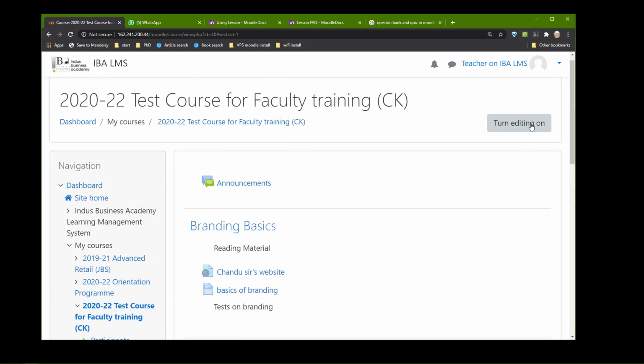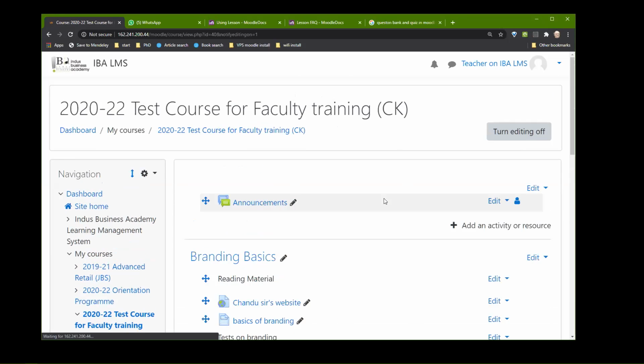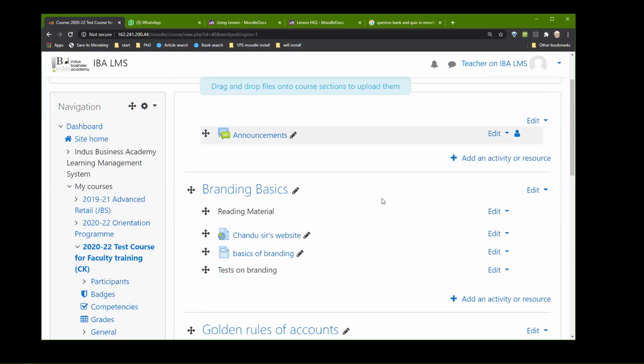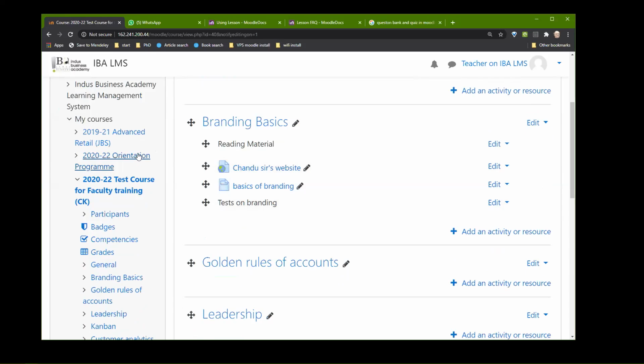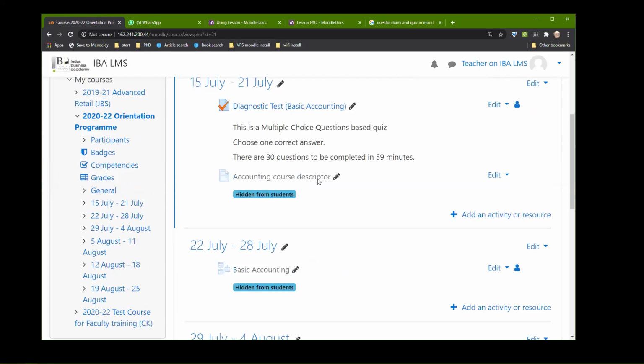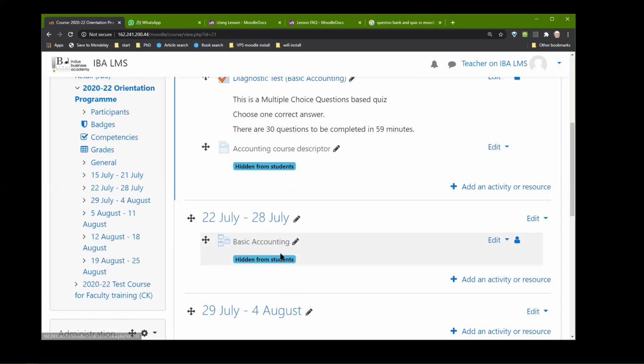All right, so I'm going to turn editing on again because now we come to the most important one, which is the tests. Okay, so now if I go back to orientation program, this basic accounting was created one as a page and the other as a lesson.